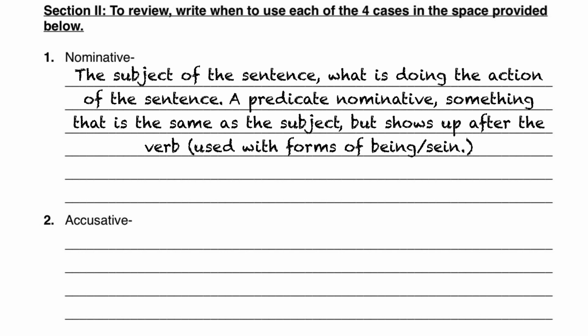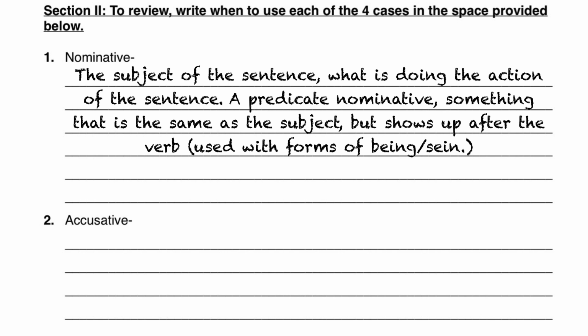This is also used with something that I call a predicate nominative. A predicate nominative is whenever the subject and the object are essentially the same thing. This is usually used with forms of sein, or forms of being in English, and it also can be used with forms of werden, like ich werde ein Schmetterling. Ich and ein Schmetterling are both the subject, or both nominative case, because they are the same thing.